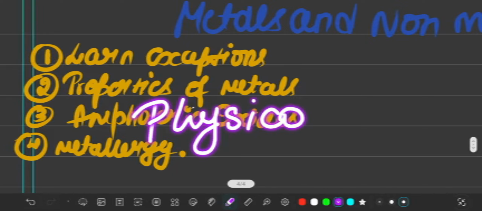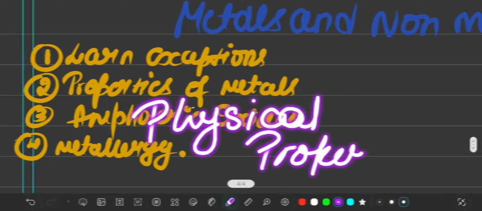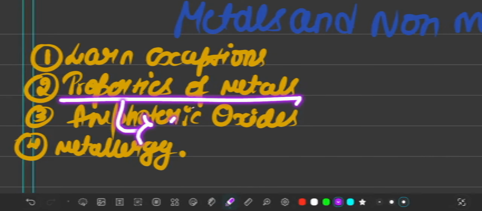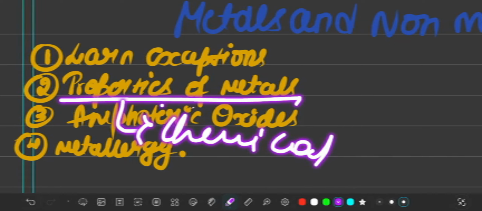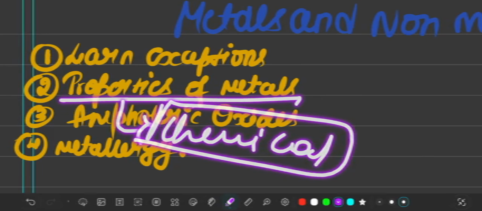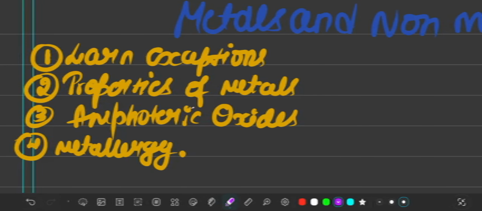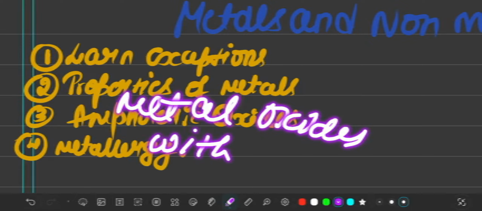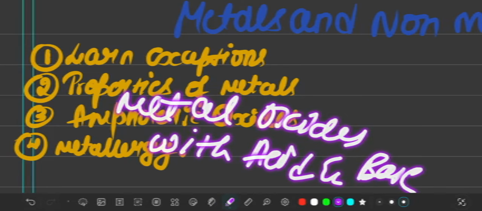Exceptions of physical properties. Next is properties of metal. Properties of metal means chemical properties of metal, like reaction of metal with acid, reaction of metal with different types, reaction of metal with base, and after that, metal oxides with acid and base.